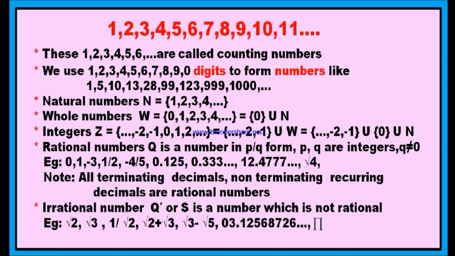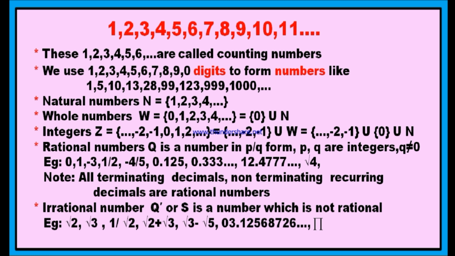Root 2, if you find the square root of 2, you will get a non-terminating and non-recurring number. And root 3 is also a non-terminating decimal. 1 by root 2, root 2 plus root 3, and root 3 minus root 5, 3.125682726 and so on. Here, if you look at this decimal number, this is non-terminating, it has no end, and at the same time, nothing is repeating. It is not a recurring number, and it is not a terminating decimal. This type of decimal numbers are called irrational numbers. And again, pi is also an irrational number.